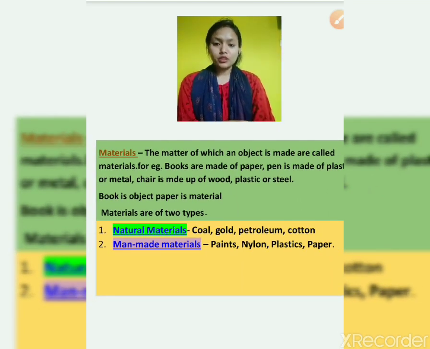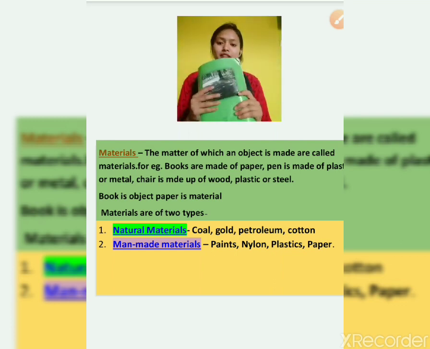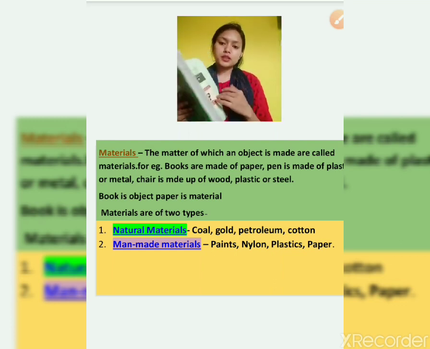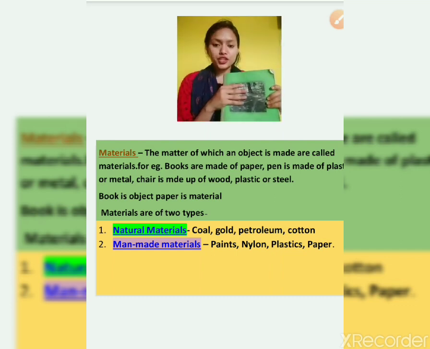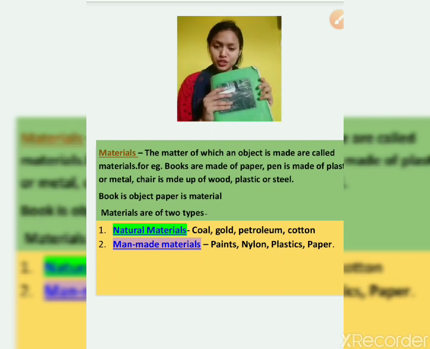For example, books are made up of paper. Now if I say this book, this book is made up of paper. So paper is what? Material, and this book is the object. So objects are made up of material. So this is an object and paper is a material.